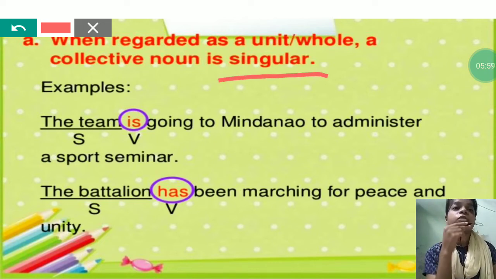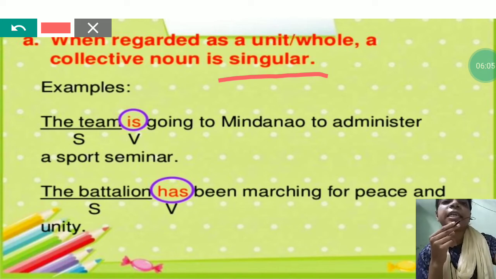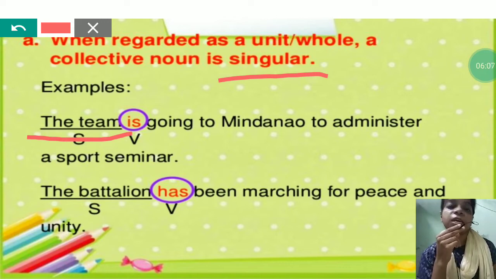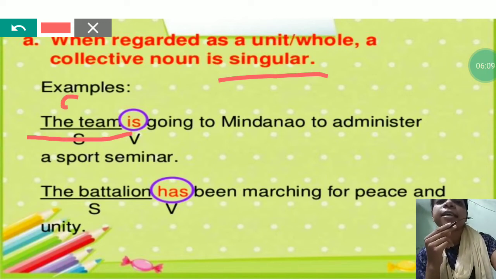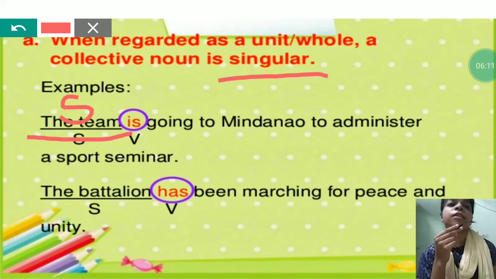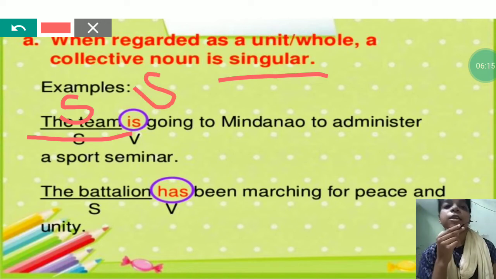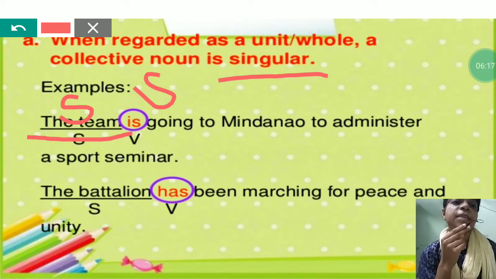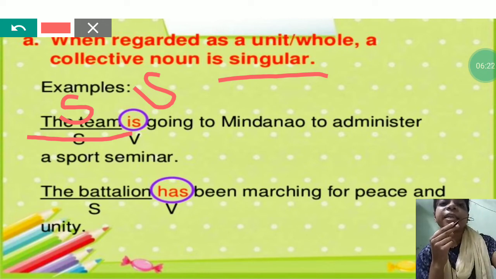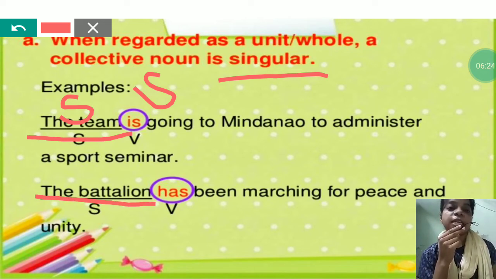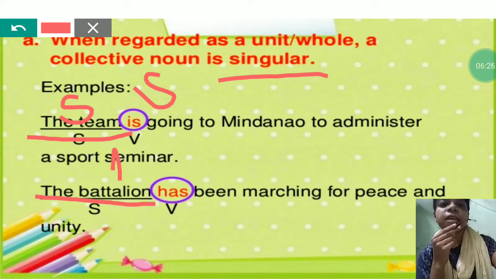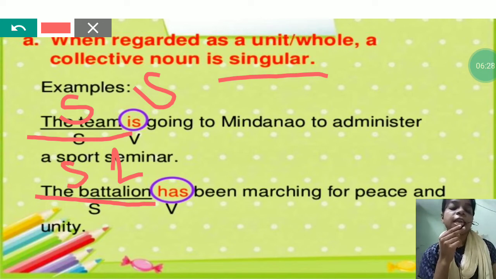Okay, see here. The team is going to Mindanao to administer a sports seminar. Here, the team is a collective noun, but here it is acting as a singular, as a one. So, it will need the verb which is also singular. The battalion has been marching for peace and unity. Again, the battalion is a collective noun, but here it is acting as one, that means singular, hence it will